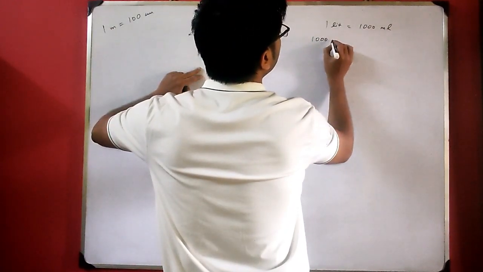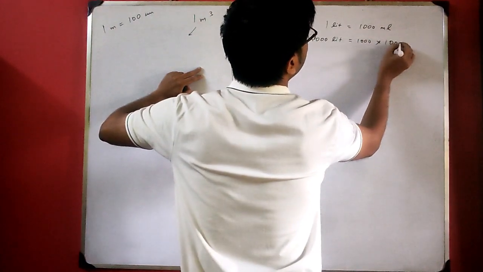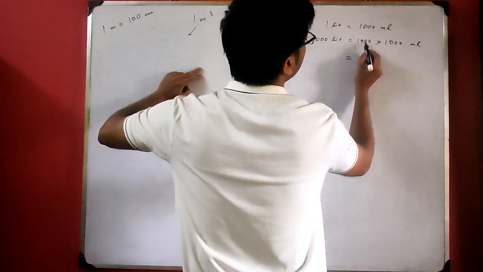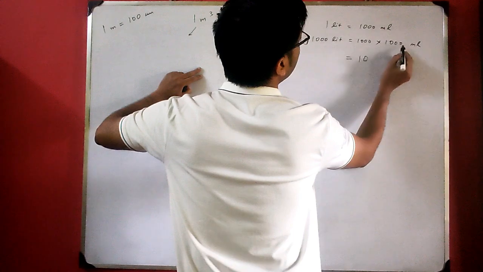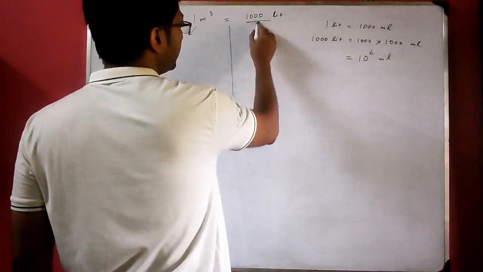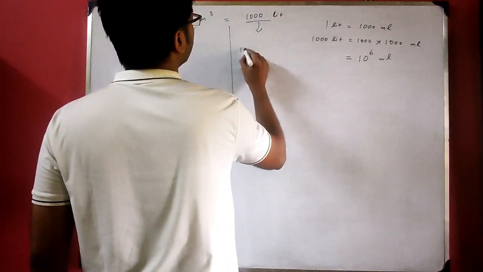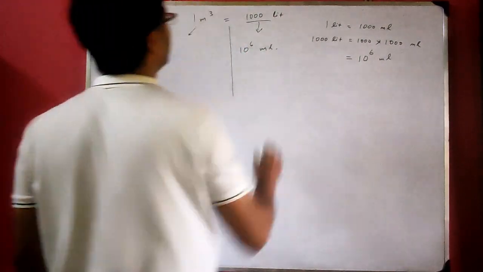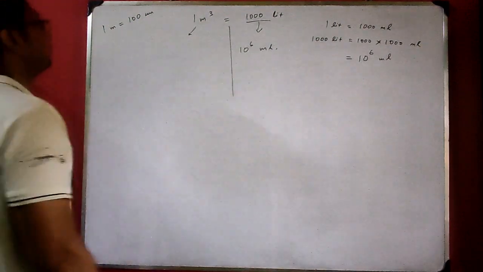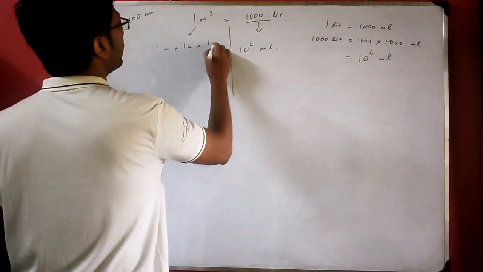So 1000 liter will be what? 1000 into 1000 milliliter, that is 10 to the power what? 1, 2, 3, 4, 5, 6, 10 to the power 6 ml. So 1000 liter is nothing but 10 to the power 6 ml. Now what about 1 meter cube? 1 meter cube means 1 meter into 1 meter into 1 meter. You agree or not?